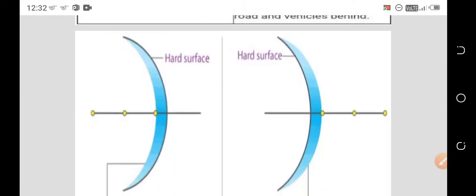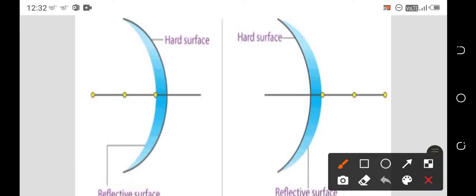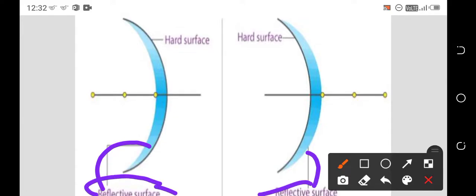You can see one more diagram related to the concave and convex mirror. The reflecting surface for the concave is inward, for the convex is outward. The outside surface is hard for the concave, and for the convex the inside surface is hard.